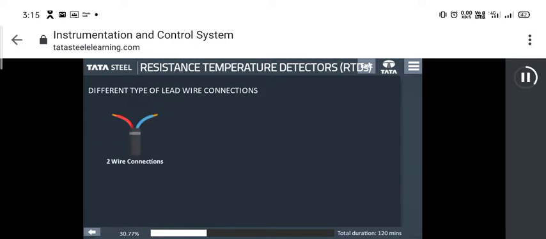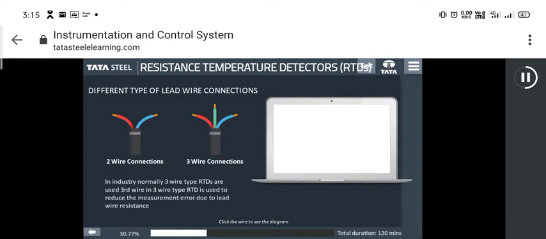Let us look at wire connections of RTD. There are two types of lead wire connections: two-wire connections and three-wire connections. In industry, normally three-wire type RTDs are used because the third wire in a three-wire type RTD reduces the measurement error due to lead wire resistance.